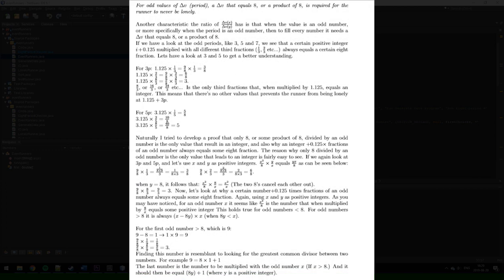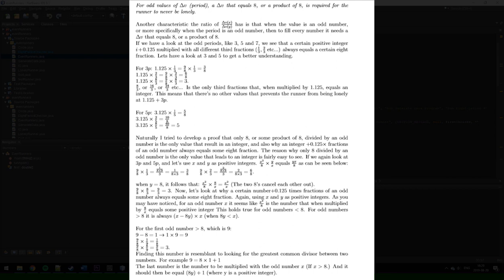Another characteristic I noticed while looking at the different ratio values of delta Vx divided by delta Vy is that when the value is an odd number, or more specifically when the period is an odd number, then to fill every number it needs a delta V which equals 8 or a product of 8. If we have a look at the odd periods like 3, 5 and 7, we see that a certain positive whole number plus 0.125 times all different third fractions like 1/3 or 2/3, etc., always equals a certain 8th fraction.